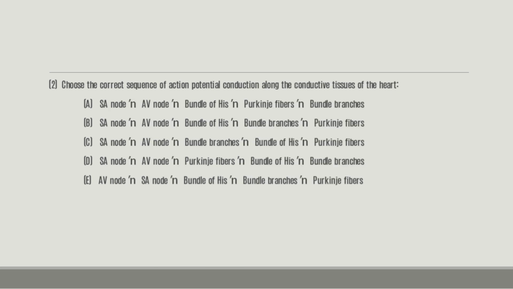Number two, the correct sequence of action potential conduction along the conductive tissues of the heart is which of the following? A. From the SA node to the AV node, the bundle of His to the Purkinje fibers, and to the bundle branches. Or B. SA node to the AV node to the bundle of His to the bundle branches to the Purkinje fibers.